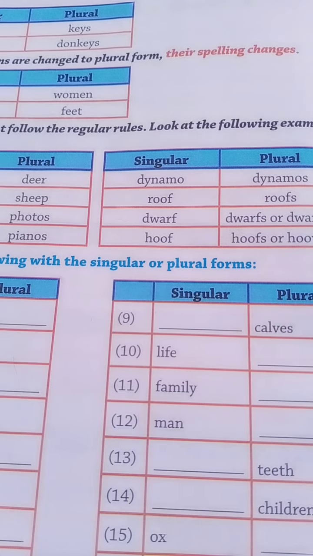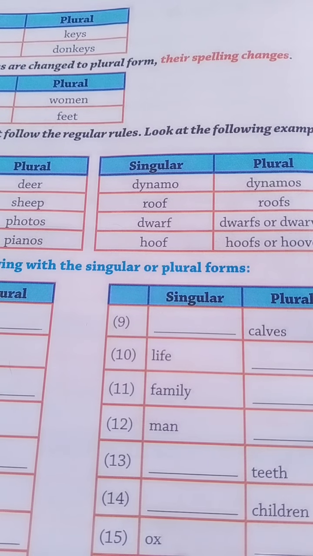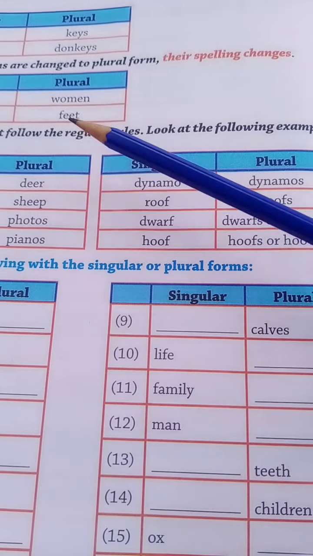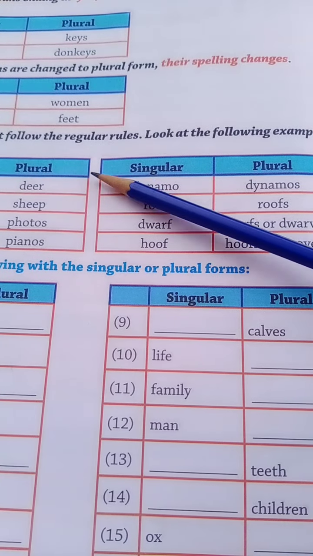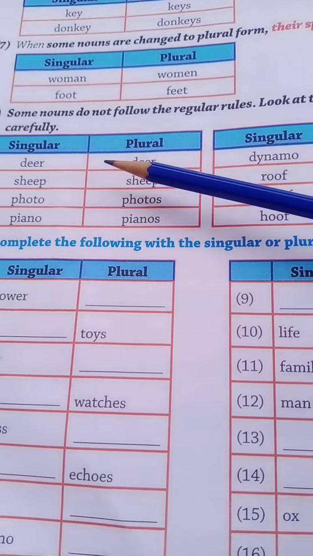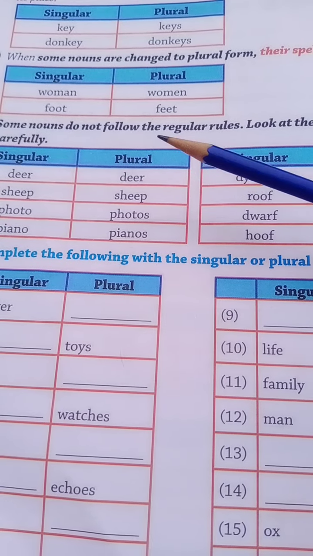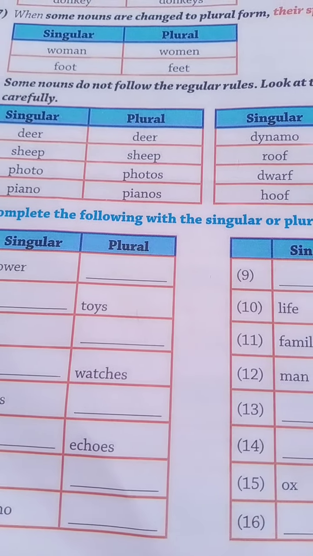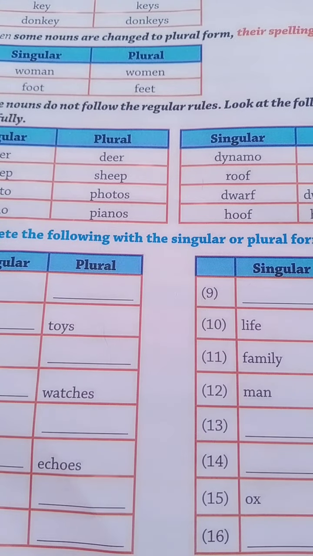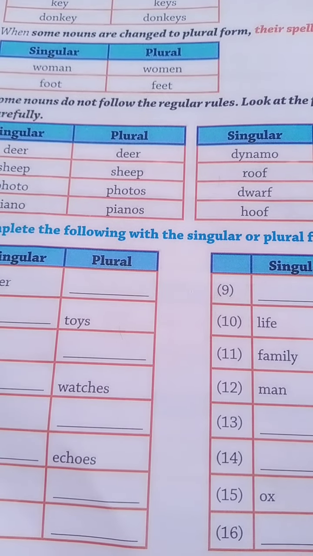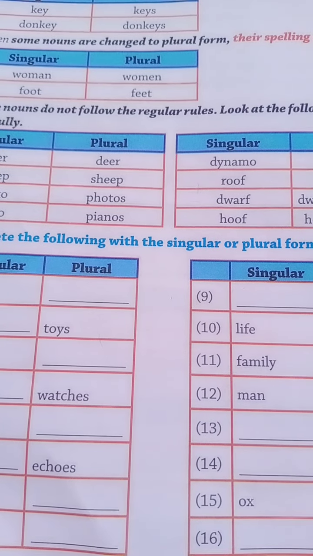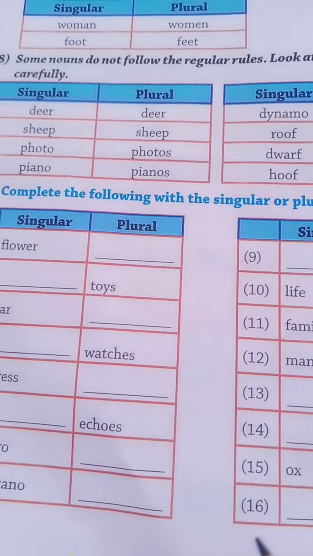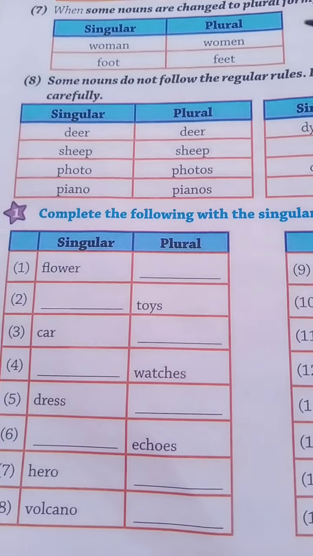Now students, I told you again there are some naming words which, when we turn them into plural naming words, change. These are those singular naming words when we change to the plural noun. Do you understand? Yes, I hope you all understand singular and plural nouns, because my students are very brilliant and very smart. And see the next one.